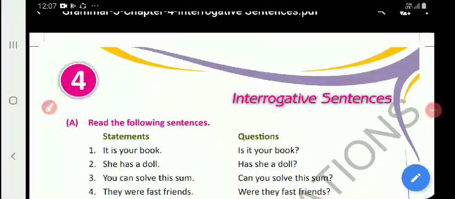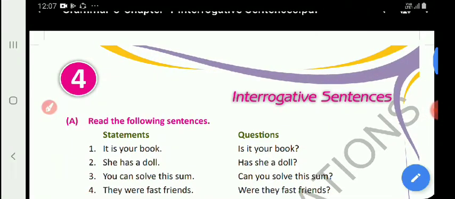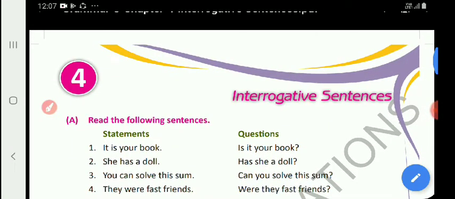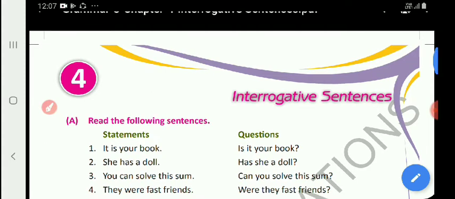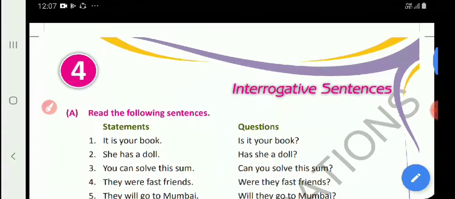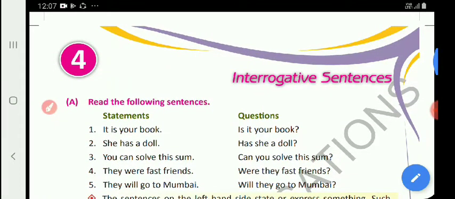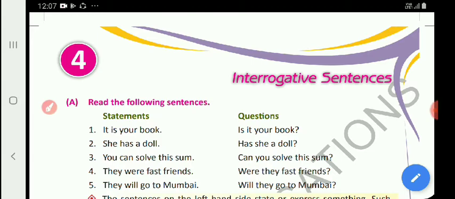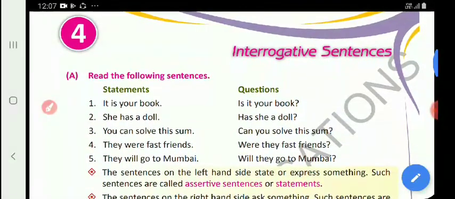Today I am going to explain the fourth lesson, that is interrogative sentences. In the last three lessons, we discussed negative sentences, then kinds of sentences, and the first one is what? That is the assertive sentences. I hope you all have completed all the exercises I gave you to write in the book and you have learned, isn't it? So, today let me start a new lesson, interrogative sentence.